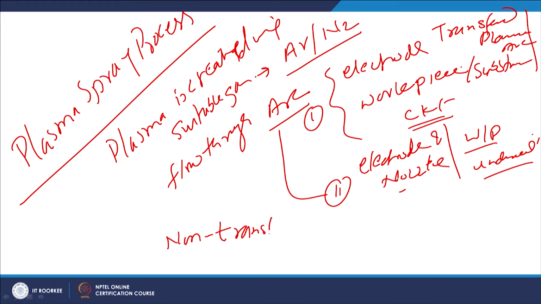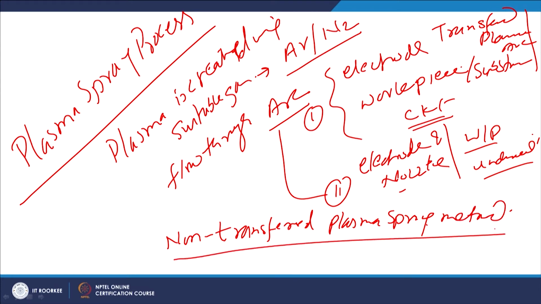So, in the plasma spray process, basically the non-transferred plasma spray method is used, which means there is one electrode and there is a nozzle, and the arc is established between the electrode and the nozzle.